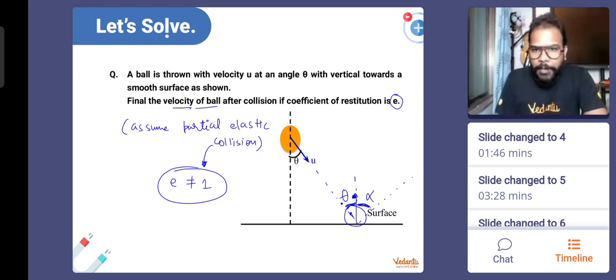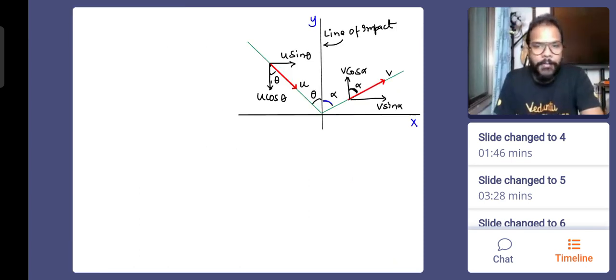Look at this diagram, everyone. So it hits at an angle theta, it goes at an angle alpha. So when the ball is going to move initially, it is making an angle theta. The diagram has given this angle, but when it starts rising, I've taken the angle to be alpha. And this y-axis is the line of impact. I showed you guys this is where the force on the ball is going to act. We have seen this situation earlier. This is that normal force applied by the ground. Okay, our focus is not on this force. Our focus is on the momentum.